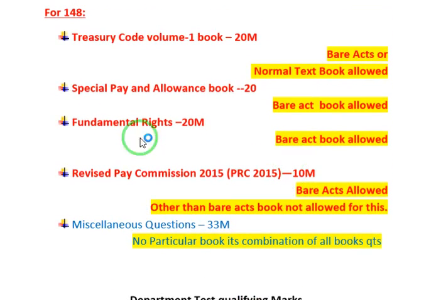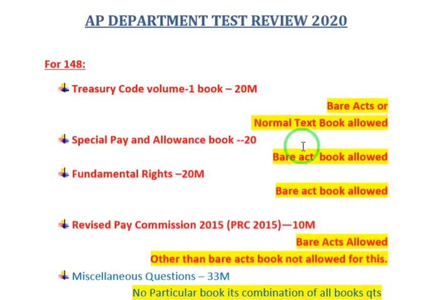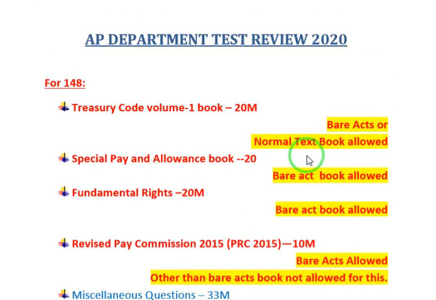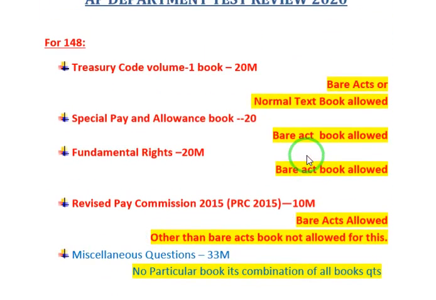And the books allowed, you can quickly revise: the Treasury Code volume 1 book is allowed, the special pay and allowance book is allowed, fundamental rights is allowed, and revised pay commission 2015. If you are appearing for next year's exam, that is revised pay commission 2020, you need to purchase that book, and that book will be allowed. So these are the 4 kinds of books they have allowed in paper code 148. This is the observation from the examination center, from the feedback of those who attended the exam. You can see that the qualifying marks for paper code 148 is 40 marks.